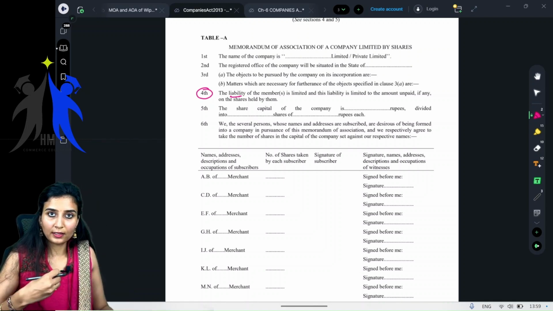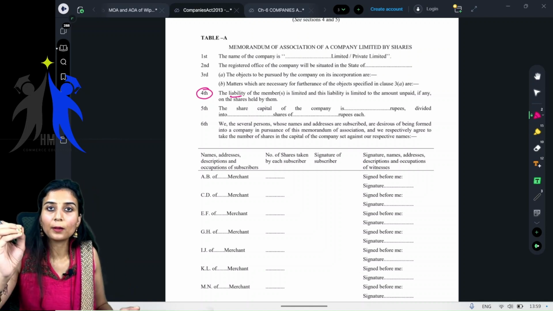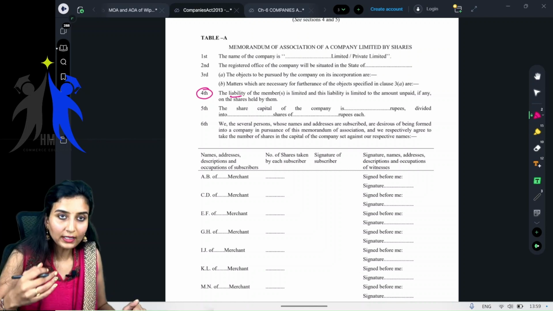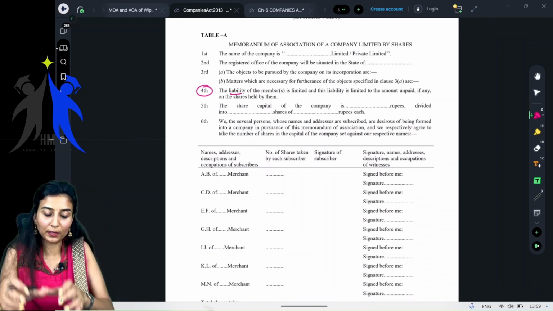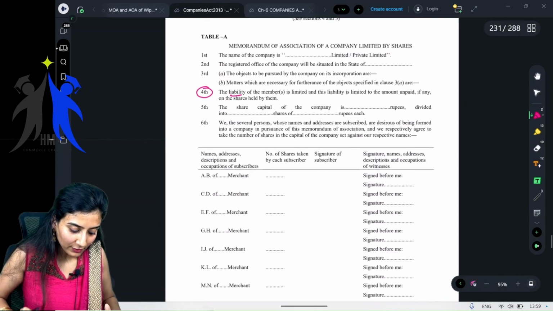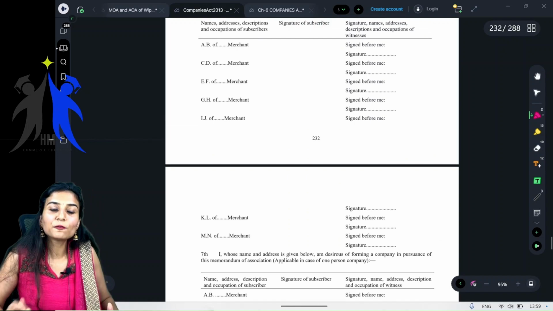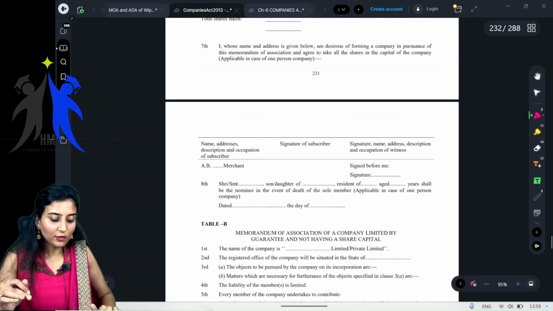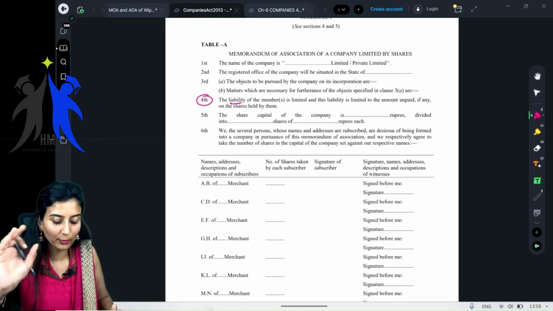In our practical work, whenever we incorporate a company, we will see whether the company is limited by shares, or limited by guarantee, or by both. So we will take whichever table is applicable to that particular company. In some time, I will teach you that also. There is table A, table B, table C. These are various formats given for that particular company. If you are a company limited by shares, you have to follow the table A format of memorandum of association.